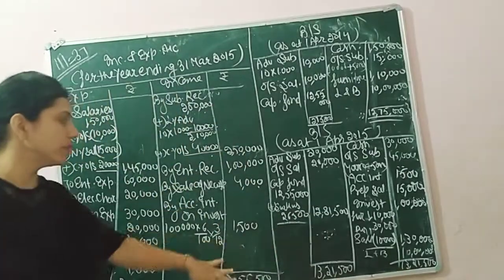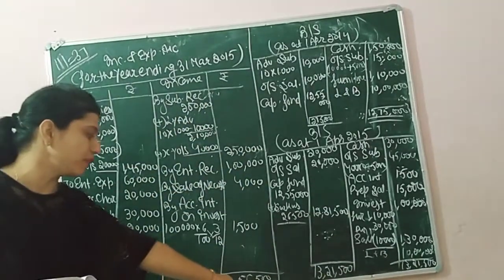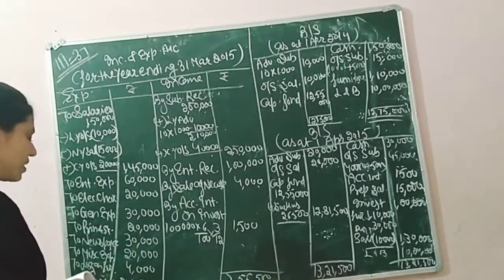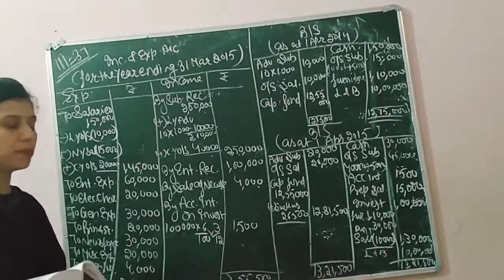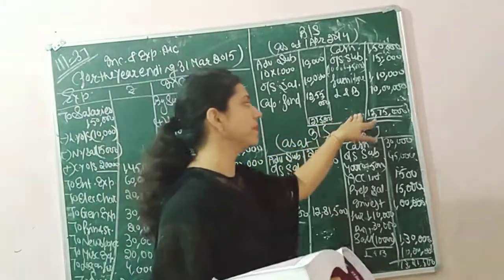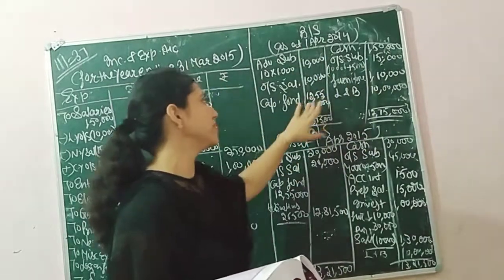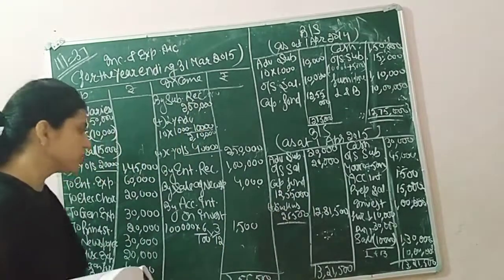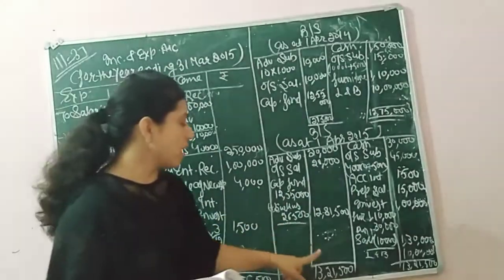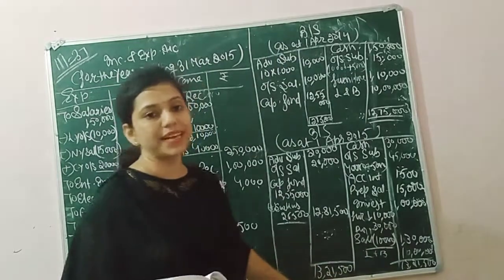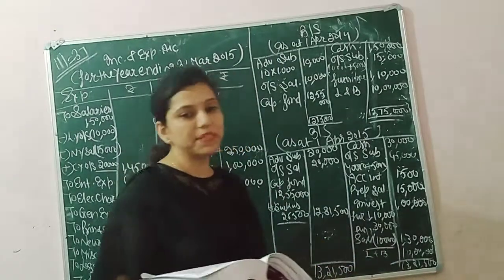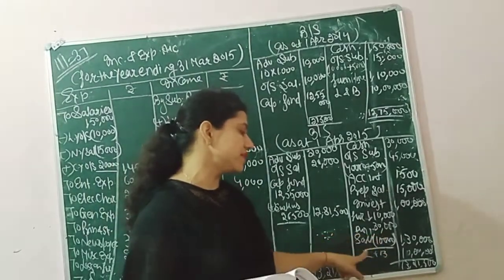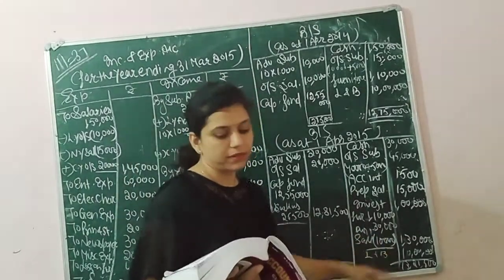Now make the total. On the income side I have a total of 3,55,500. The expenses side is less. The difference is transferred as surplus: 26,500 will be the surplus. Now make the total of the opening balance sheet. The asset side is more, so the difference is transferred to capital fund. This capital fund and this surplus should be added in the closing balance sheet. Now make a total. If the totals of both sides are equal in the closing balance sheet, that means your question is right. And keep it in mind, purchase of furniture should be added and sale of furniture should be deducted. Thank you.